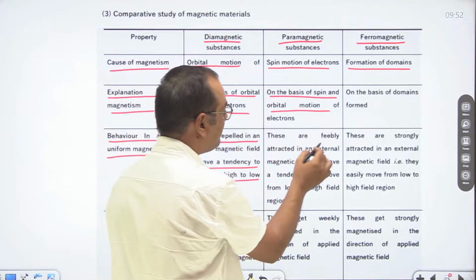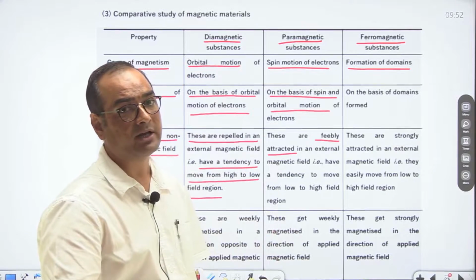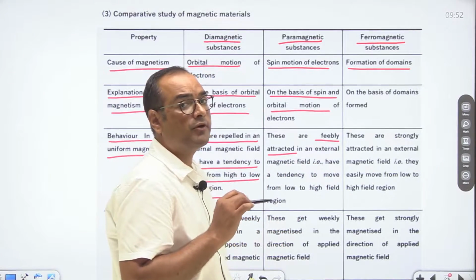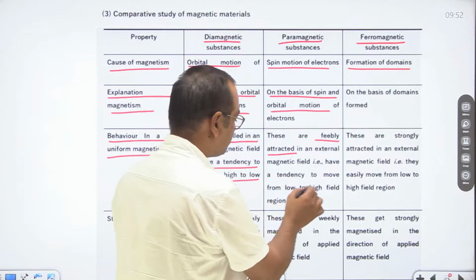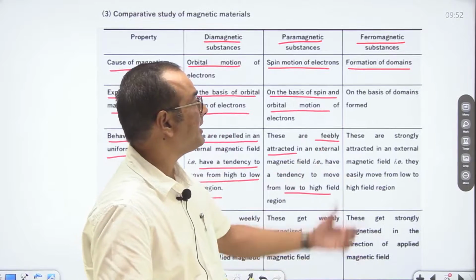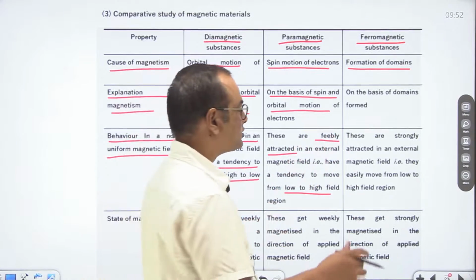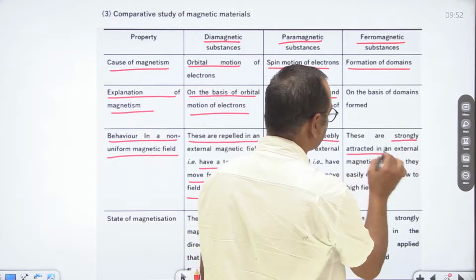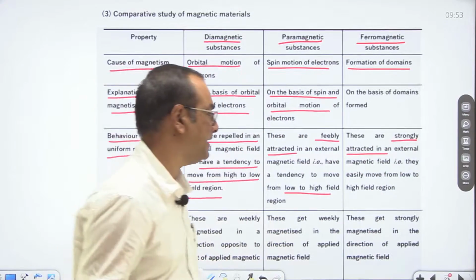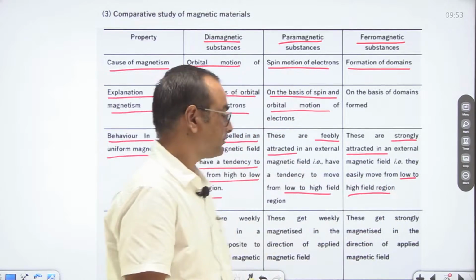In case of paramagnetism, there is feeble attraction in external magnetic field. That is, they have a tendency to move from low magnetic field to high magnetic field. While in case of ferromagnetic substances, they are strongly attracted in external magnetic field. It means they have a tendency to strongly move from low to high magnetic field.